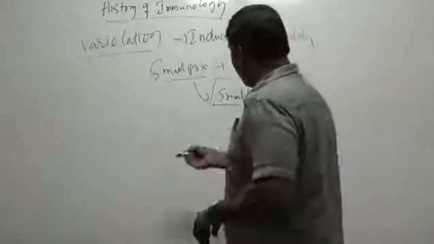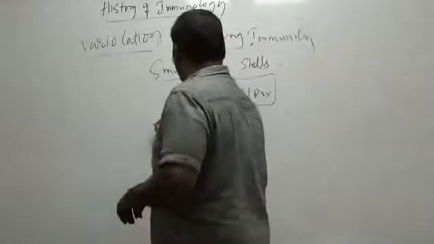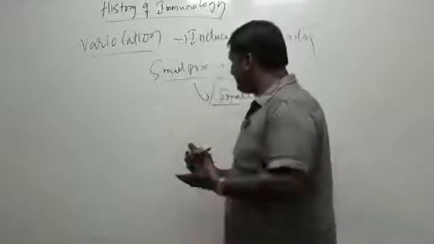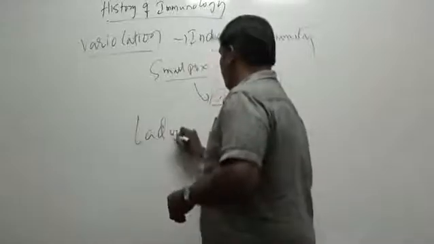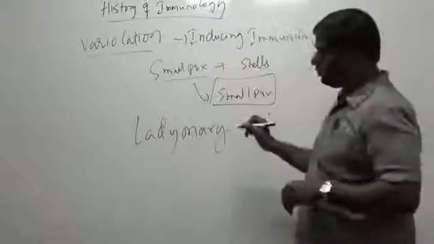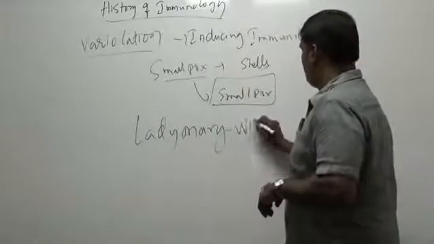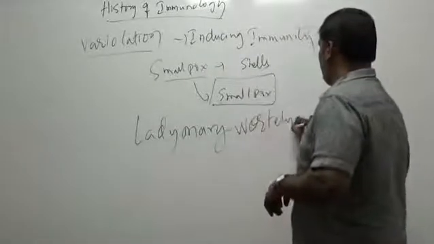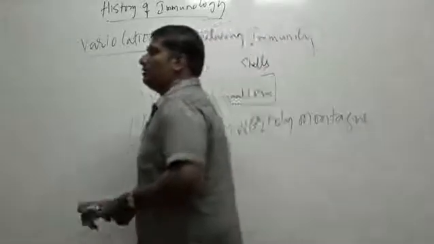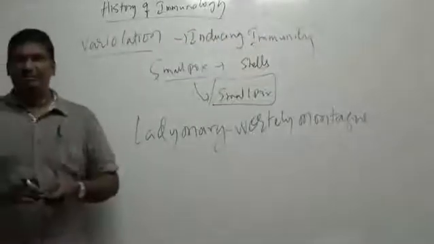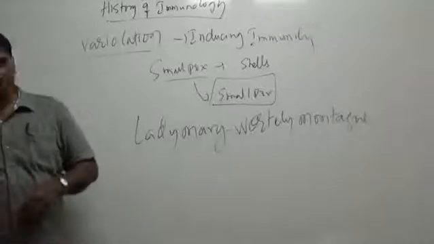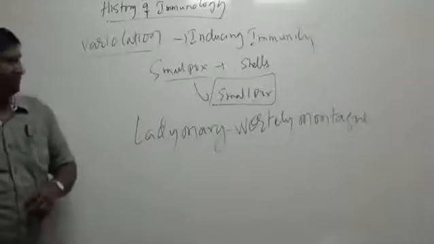Now, the same idea later on was used by a lady from Istanbul, Lady Mary Wortley Montagu.